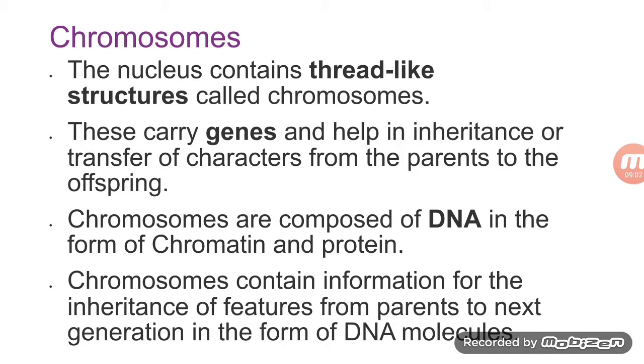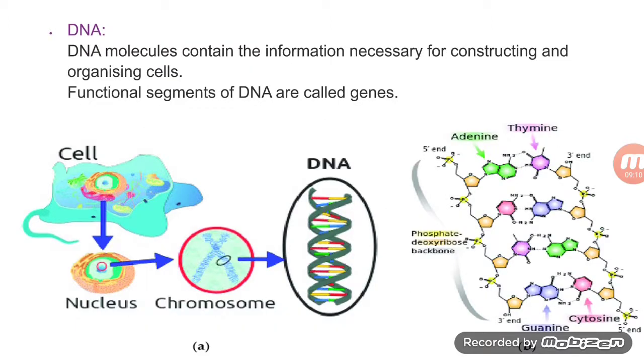Chromosomes contain information for the inheritance of features from parents to the next generation in the form of DNA molecules. DNA molecules contain information necessary for constructing the cell. Functional segments of DNA are called genes.